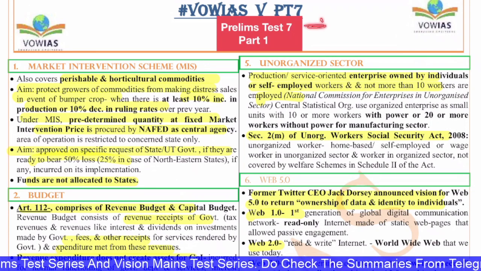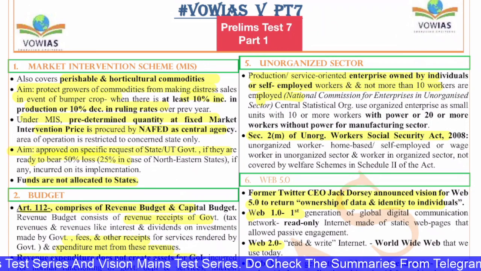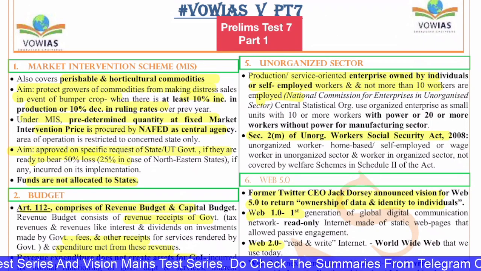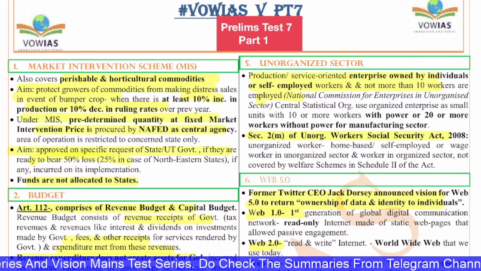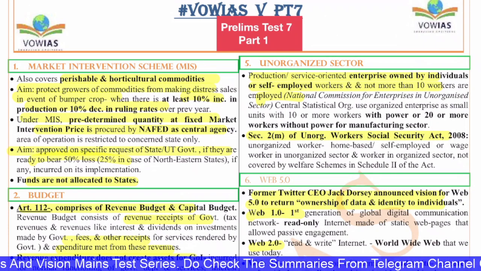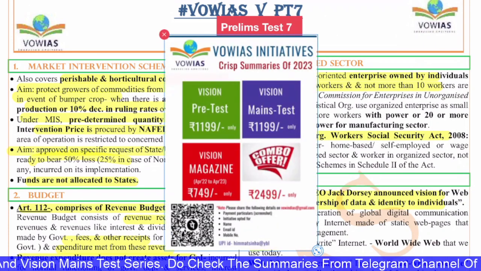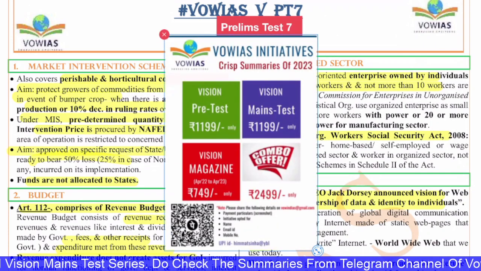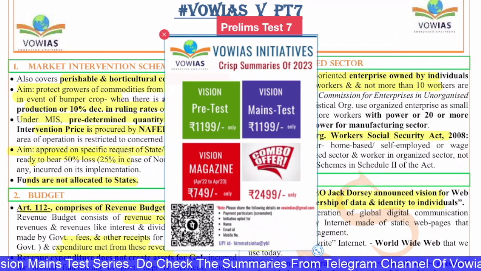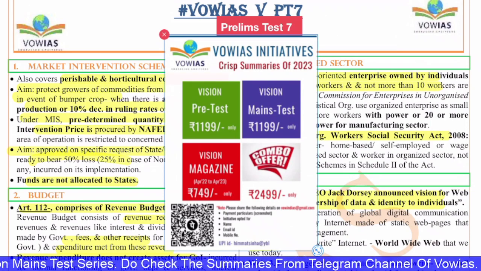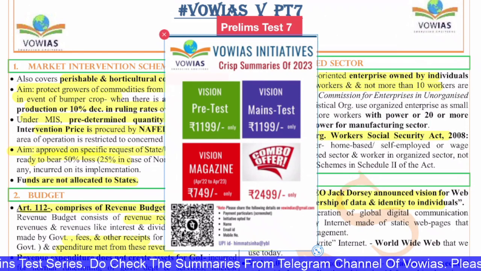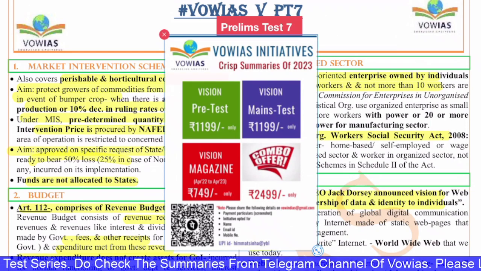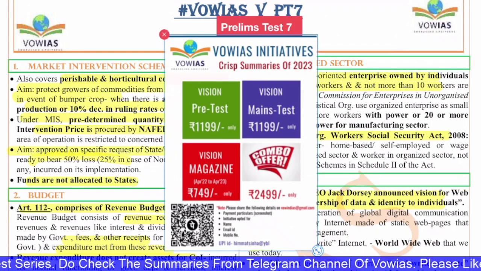This is test 7 of Prelims and this is part 1 where we will discuss the first set of questions. Right. So before we begin, small information. The document that we are using for the discussion is the Prelims test series summary document that VOWIAS has prepared. This summary document will ensure that we cover the entire 50-60 pages of the explanation in just 10 to 12 pages. This will make things easy for you during the revision.